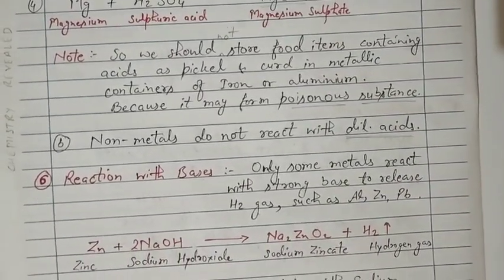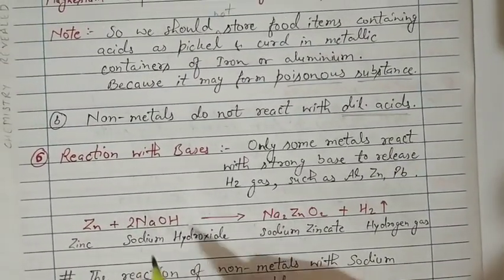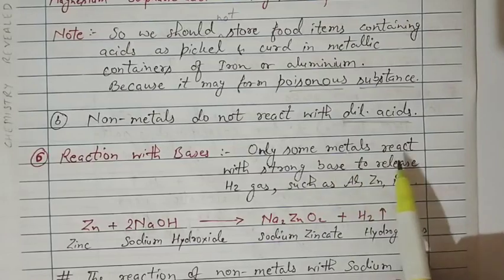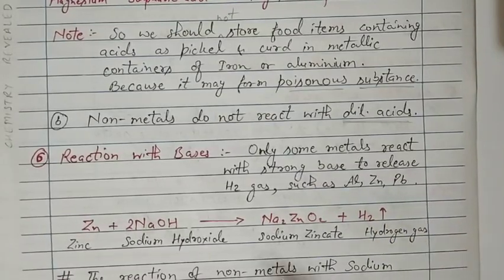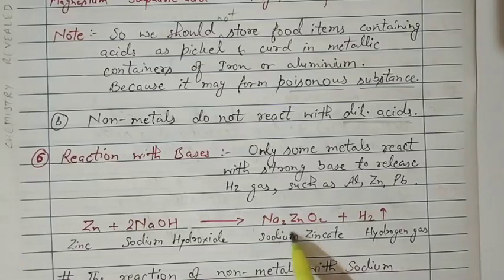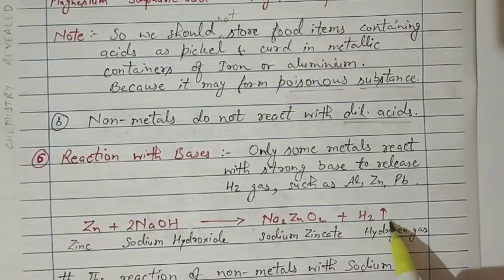The next property which we are going to study is reaction with bases. In reaction with bases, only some metals react with a strong base to release hydrogen gas, such as aluminium, zinc and lead. Let's take one example. Zinc reacting with sodium hydroxide forms sodium zincate, Na2ZnO2, plus hydrogen gas is released.